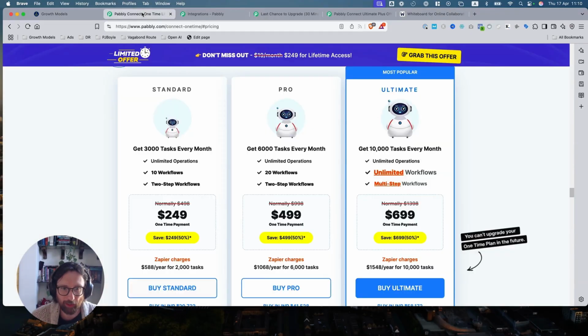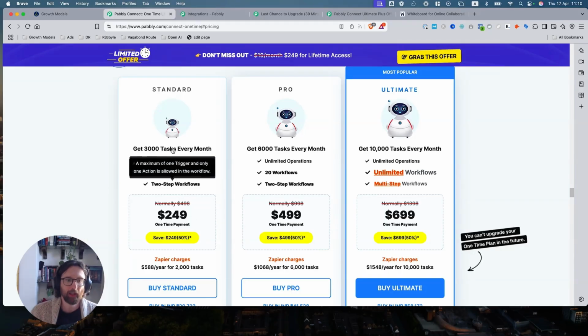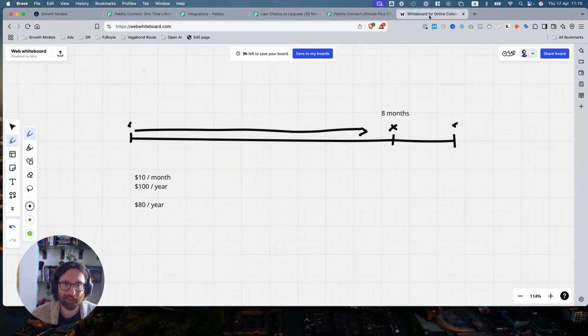Now, I don't know the economics behind what these guys are doing, but they must have figured out that for $249, they can get people in, and they'll be worthwhile to that business, and they're still going to make a profit off this. I'm not sure how. Maybe once they're in the tool, there are other fees that they can add, more tasks and all of this, and they must know that once somebody hits a certain task level or task usage that they'll want to upgrade. Typical kind of SaaS stuff, moving from one level to the next.